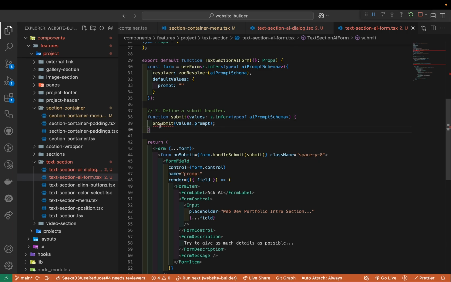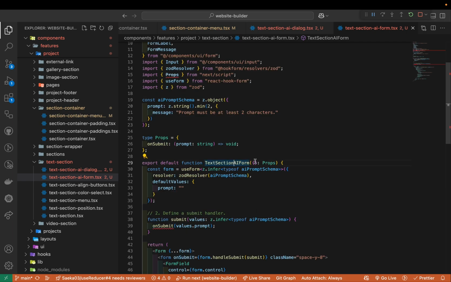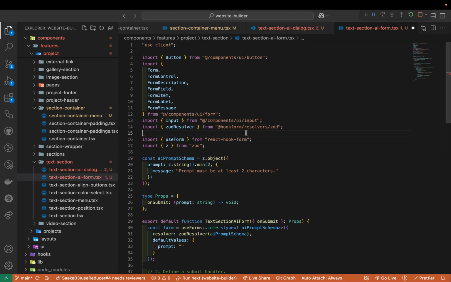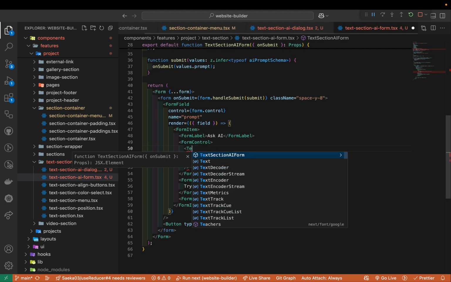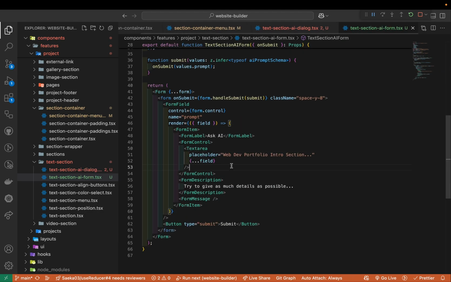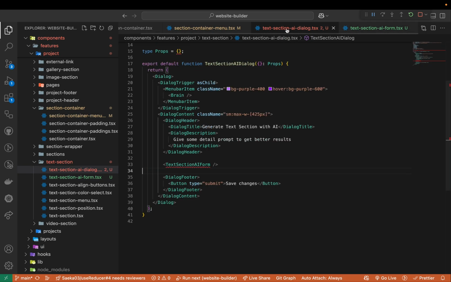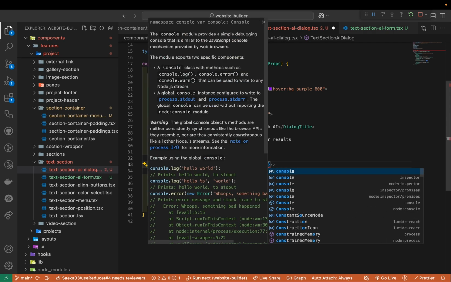Okay, so looking good. Why is it complaining? Because we are not accepting it yet. So looking good. Let's delete this. Oh, sorry, I think I need to change the text area instead. Yeah, so looking good. Now let's try to import it here and see what is going to happen. Okay, onSubmit is missing, right? So I'm going to say onSubmit. For now I'm just going to do a console log.